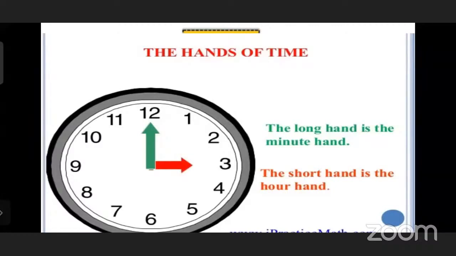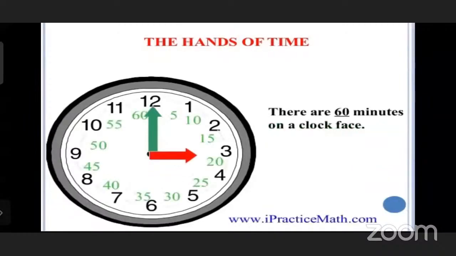Which number is the hour hand showing? 3 o'clock. Only 3. I'm not asking you what the time is, I'm only asking on which number the short hand is. And the 3 in front of that, the green minute hand, is at 12.